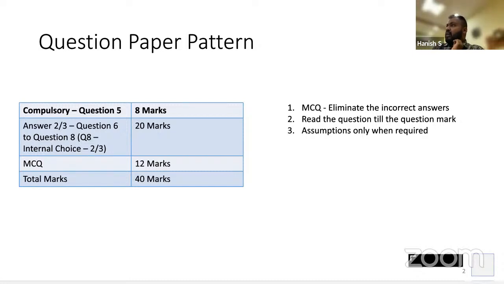If it is capital goods which they are selling, you have to find out from what date they had purchased so that you can calculate the depreciation. They have not given that date. How will you write all those? So you will have to make some assumptions. Assumptions are required to be made where the questions are incomplete. Assumptions should not be made where I have a question mark in my mind.